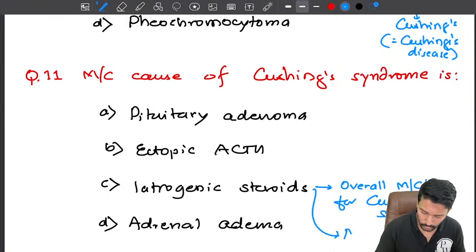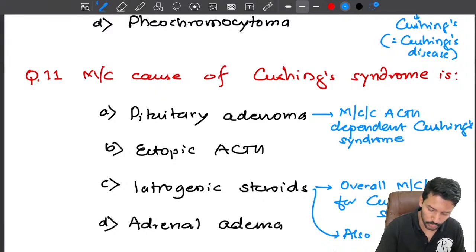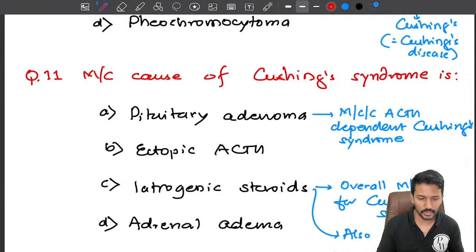And this is also the most common cause for ACTH independent Cushing's syndrome. Pituitary adenoma is the most common cause for ACTH dependent Cushing syndrome, which is also called Cushing's disease. If an ACTH producing pituitary adenoma is there, we also call it Cushing's disease.